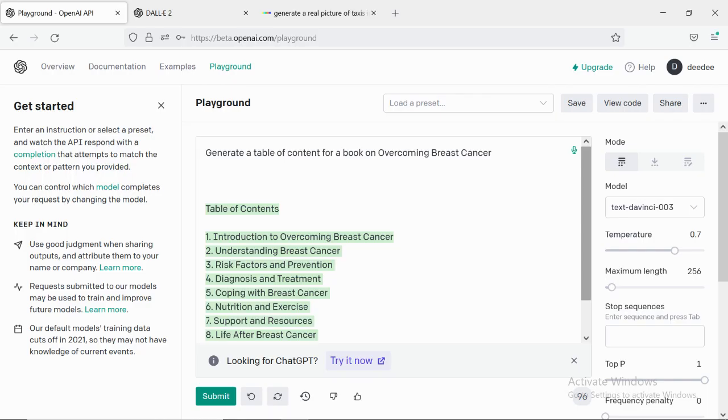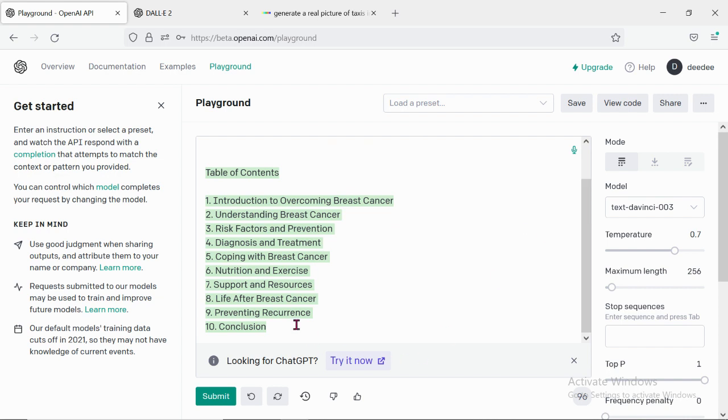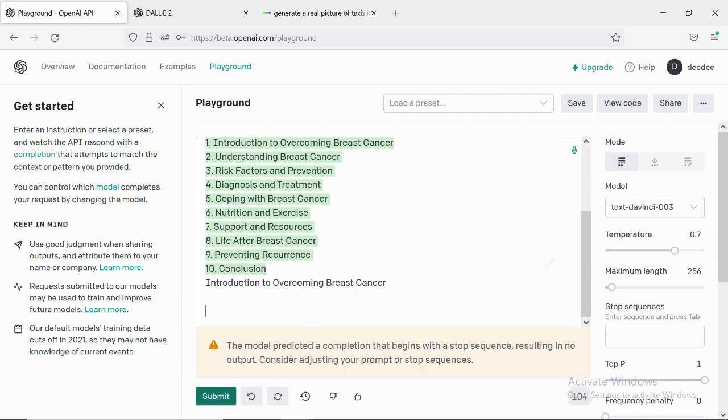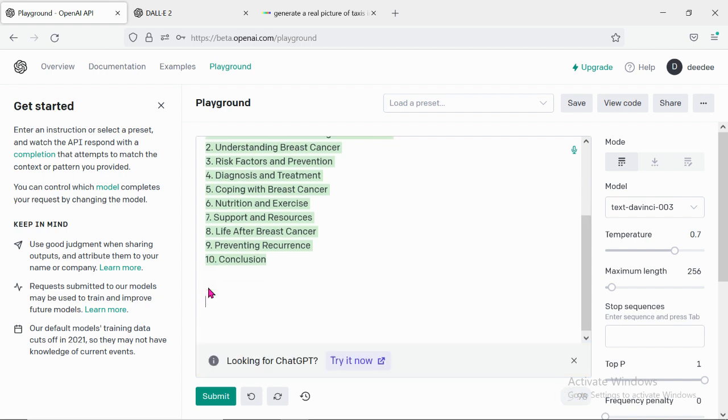So let me go into this playground now. As you can see, this is not as detailed as the former. Let's see what it's going to bring. Let's copy this.